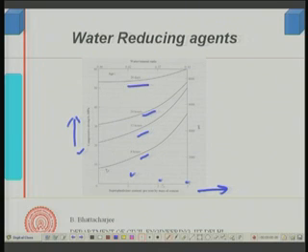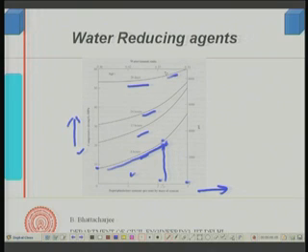If you use increased super plasticizer dosage, early strength increases. So, at 8 hours the strength with super plasticizer is much higher than without. That is because the dispersion caused by the super plasticizer has resulted in improved hydration, and this is also seen in the 28 day strength.